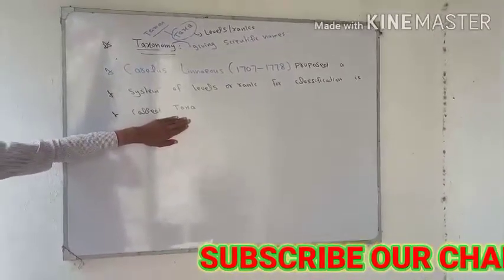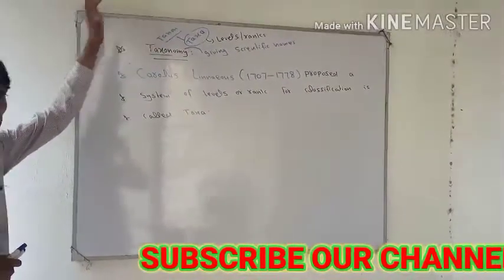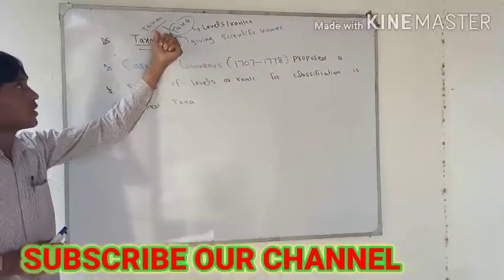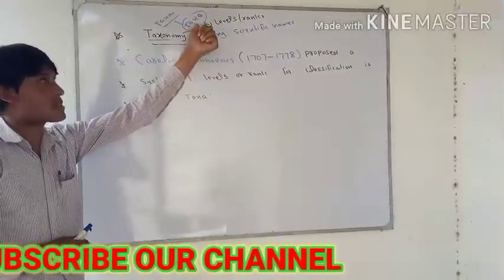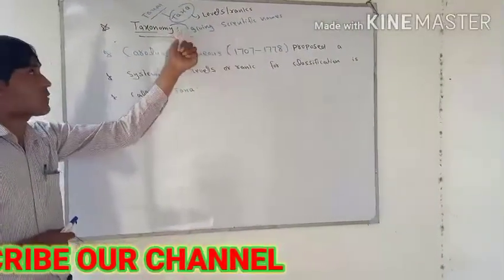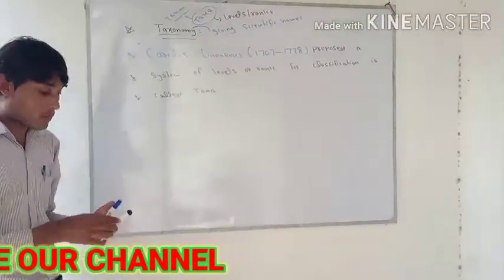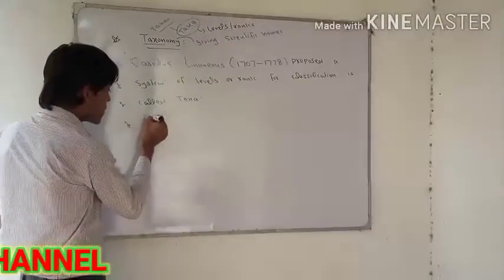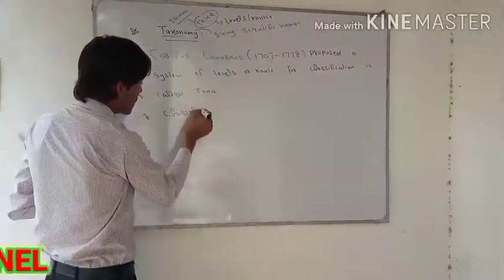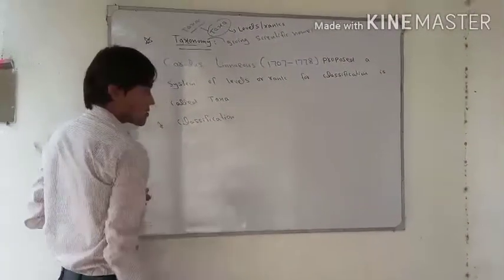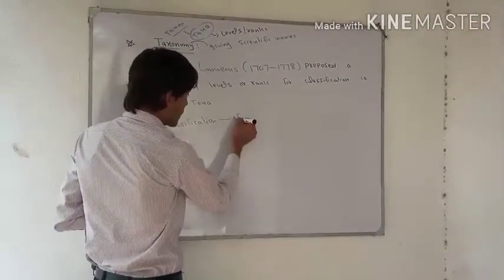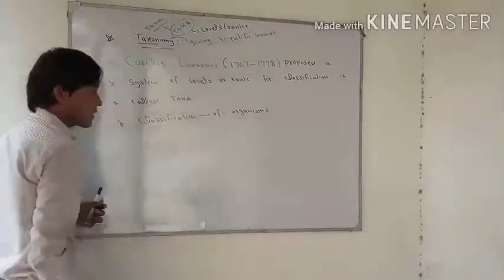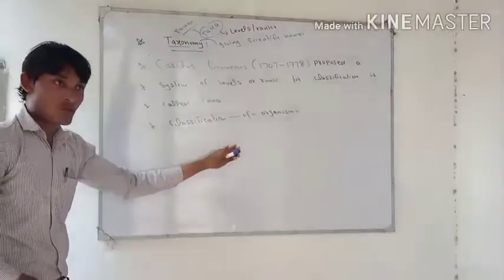Now if we talk about that further, what we study in taxonomy, we study two things. One is called taxon, or taxa, which is the plural of taxon, and the second thing is giving scientific names to the organism.